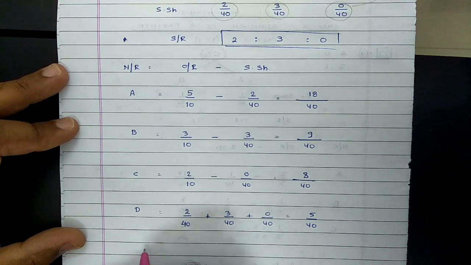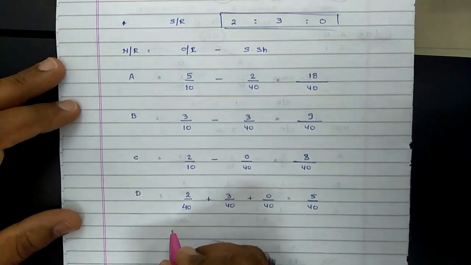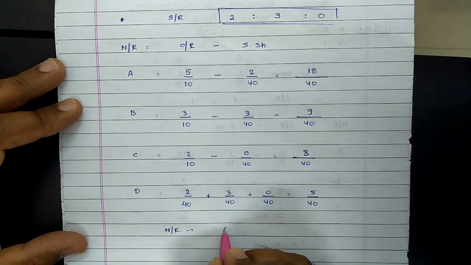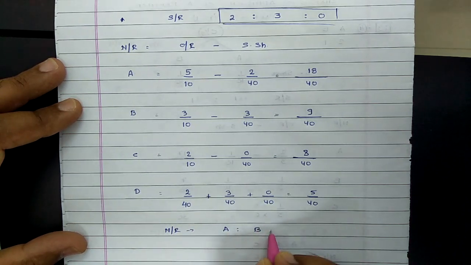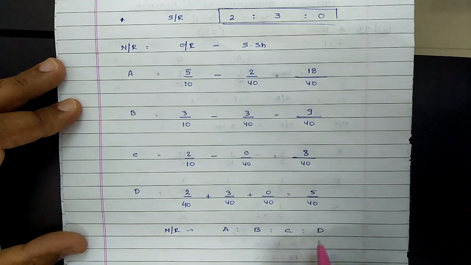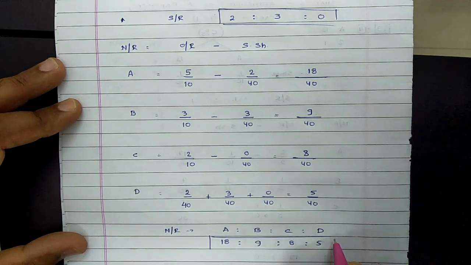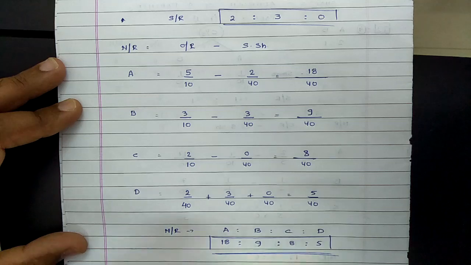And then in the standard manner we need to write the ratio. So the new profit sharing ratio between A, B, C and D would be equal to 18:9:8:5. Just try if it is further simplifiable. If not, keep it this way only.